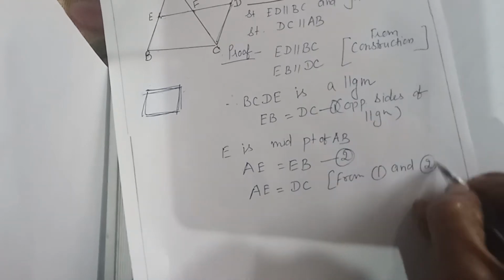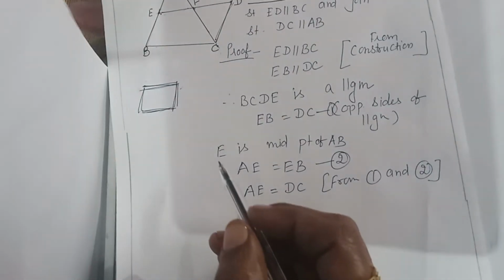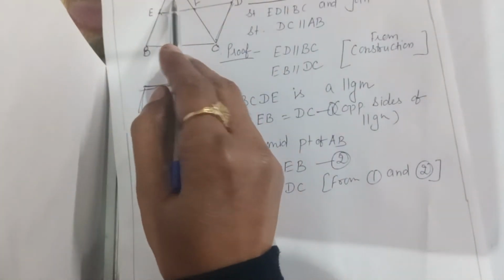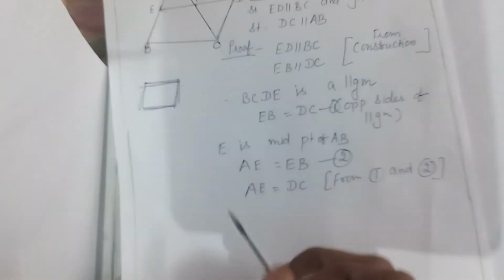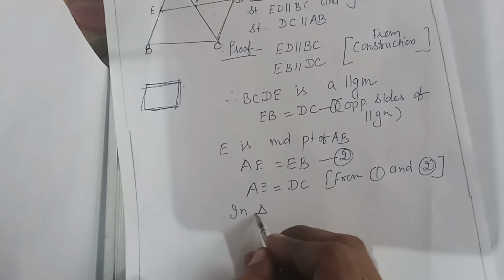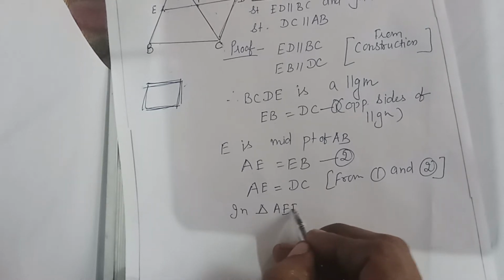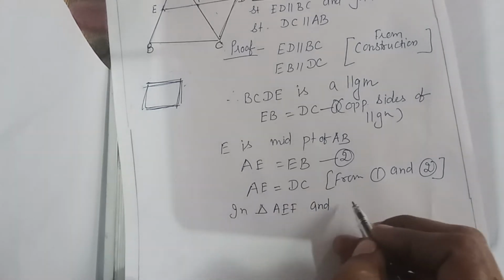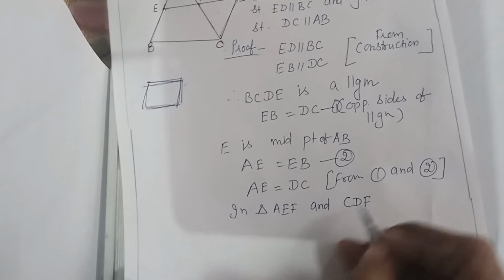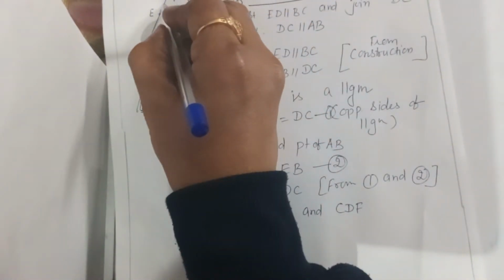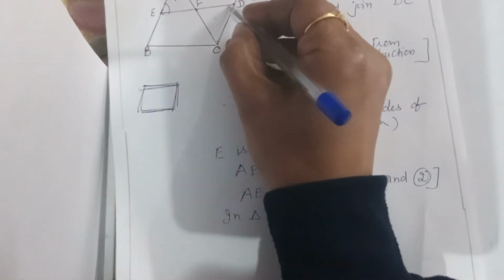So how is it going to help us? Now we will make these two triangles congruent, this one and this one. In triangles AEF and CDF, you can see this angle is equal to this.